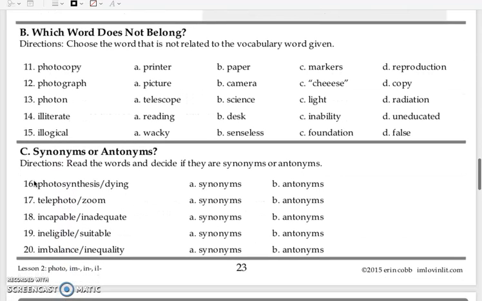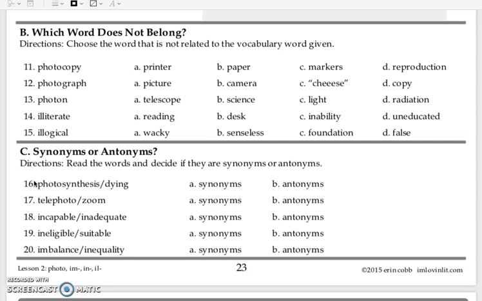Let's look at activity B. Which word does not belong? Directions. Choose the word that is not related to the vocabulary word given. 11 is photocopy. A, printer. B, paper. C, markers. D, reproduction. 12, photograph. A, picture. B, camera. C, cheese. D, copy.